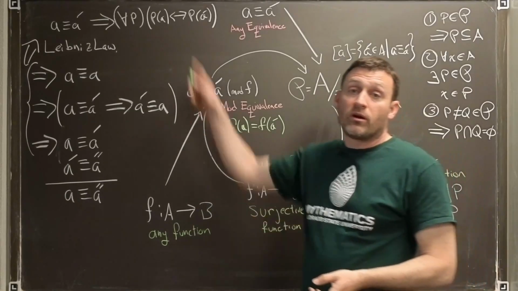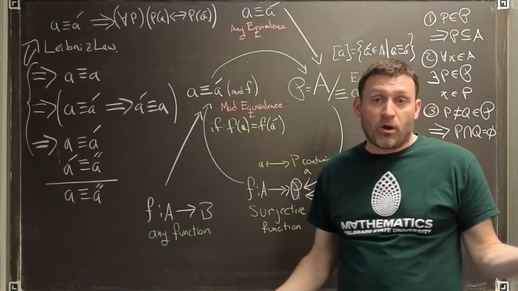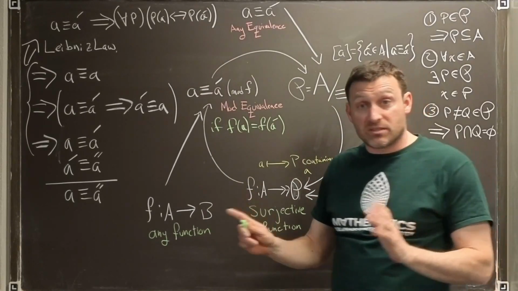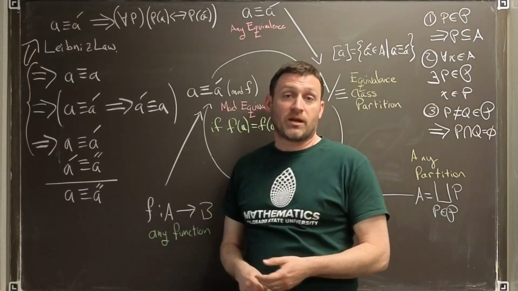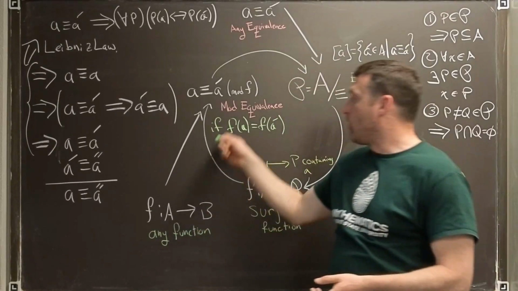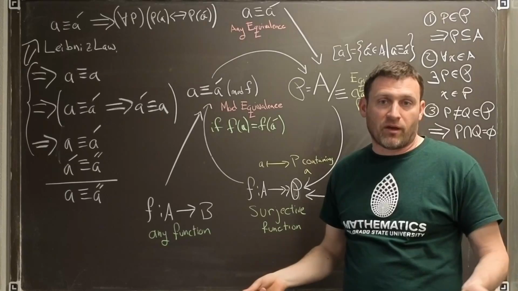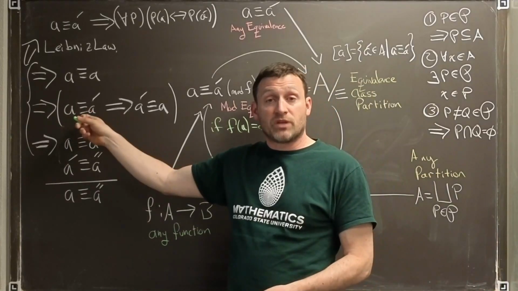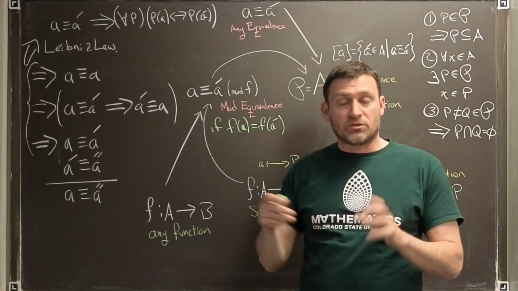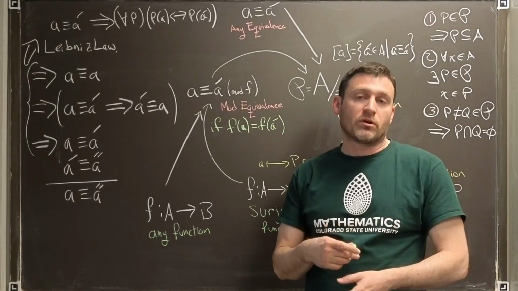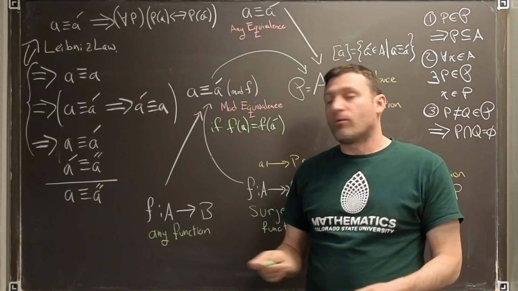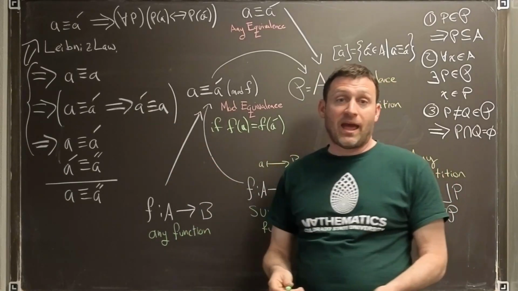Now, as we said before, we can't stick around to check every property doesn't change under our equivalence, but it's enough to check that these three properties are there in order to get the same conclusion. For example, why is a equivalent to a? Well, because f of a is equal to f of a. And if a is equivalent to a prime, then f of a equals f of a prime. Equality is an equivalence relation, so that's symmetric. We swap it in B, and then we rewrite the story as a prime is equivalent to a.